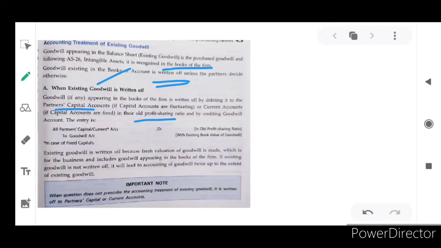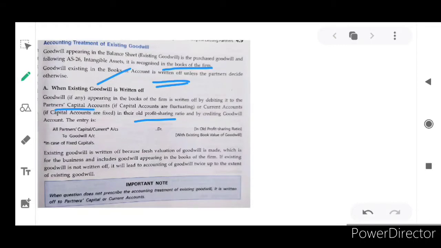And by crediting the goodwill account, the entry is: all the partners' capital or current accounts debit to goodwill account. Usually we write goodwill account debit to all the partners' capital accounts, but now it is existing goodwill, book goodwill, that should be written off by the partners.